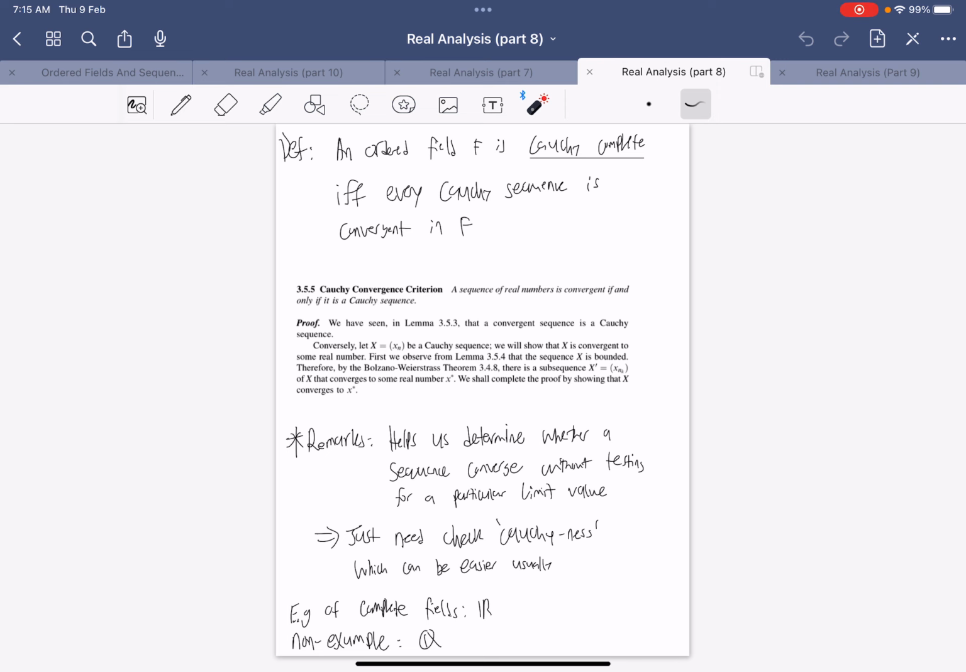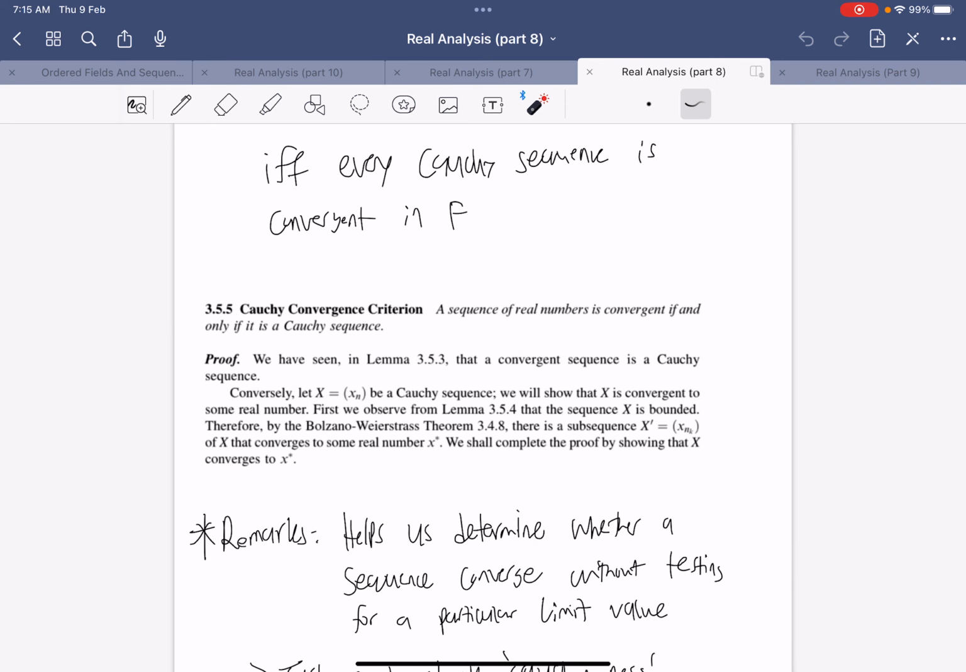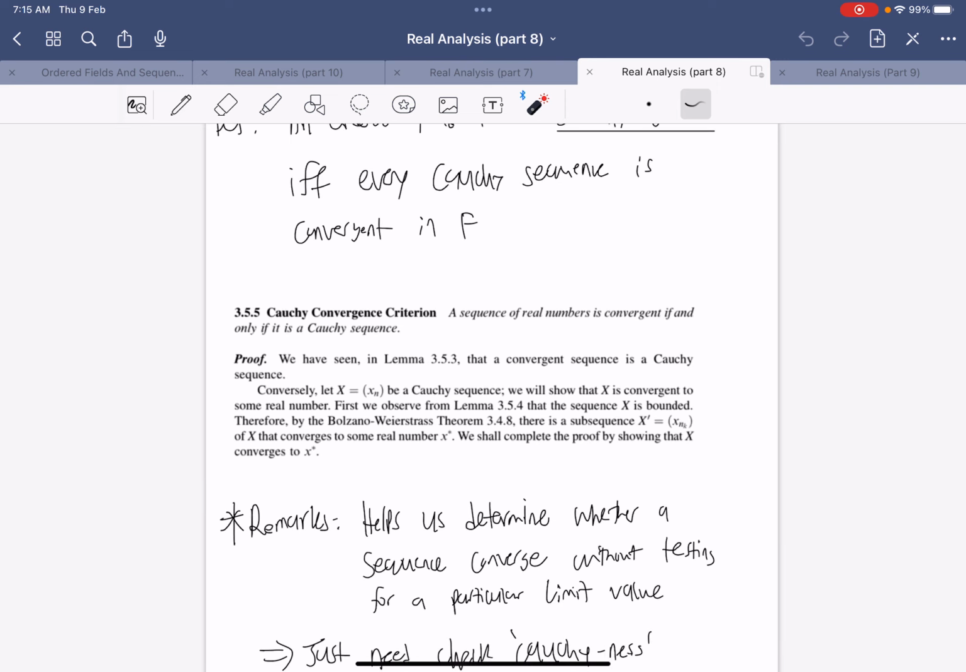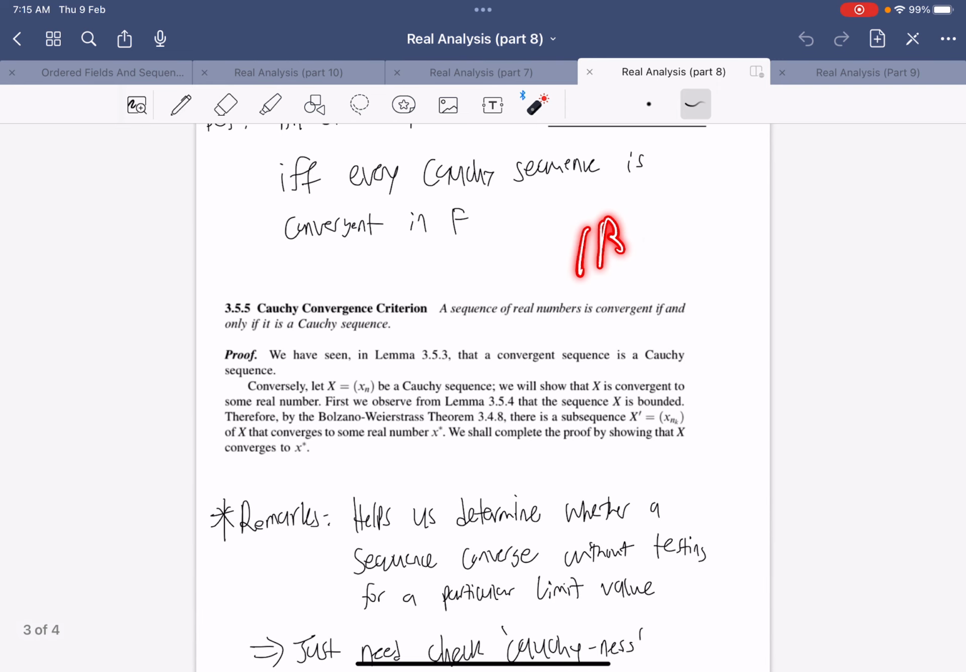And really, we can actually show that the least upper bound property implies that the field is Cauchy Complete. And that really means that R is Cauchy Complete. And so a sequence of real numbers is convergent if and only if it's a Cauchy sequence. So really this statement is trying to prove that the real numbers are Cauchy Complete.